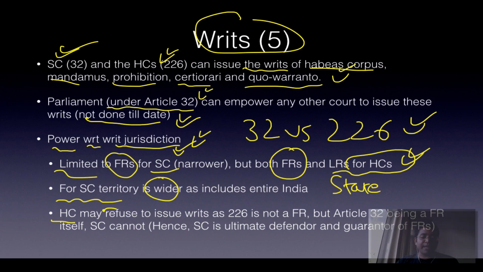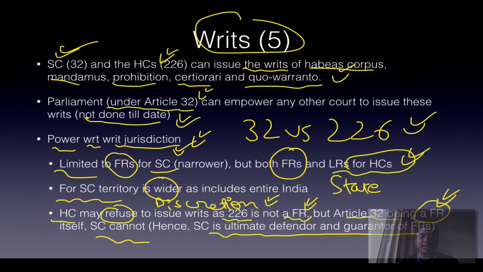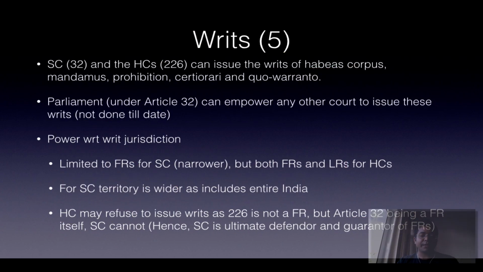Then High Court may refuse, that is, it has discretion. Discretionary powers are there. Discretion is present with High Court whether to entertain it or not under Article 226, because Article 226 itself is not a fundamental right, but Article 32 being a fundamental right itself, Supreme Court cannot refuse. That is, Supreme Court is the ultimate defender and guarantor of fundamental rights. This question will come in mains.